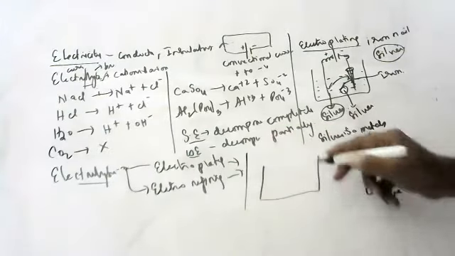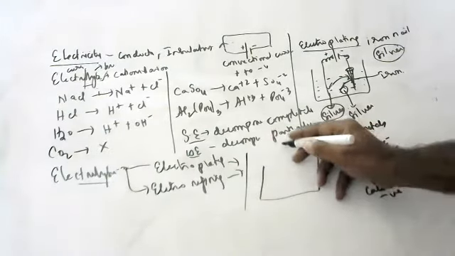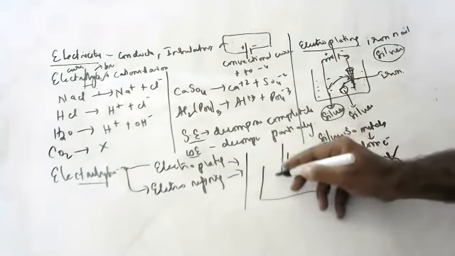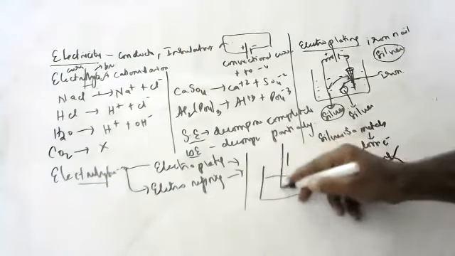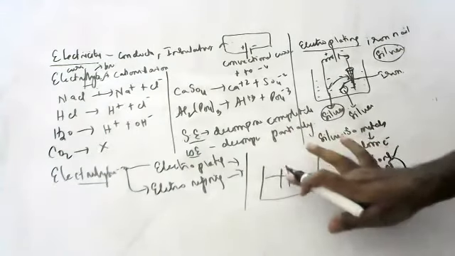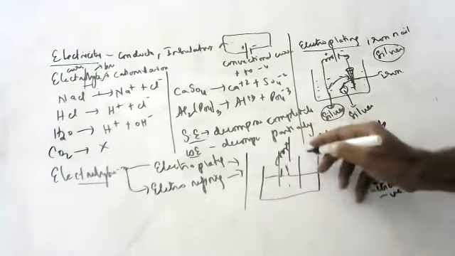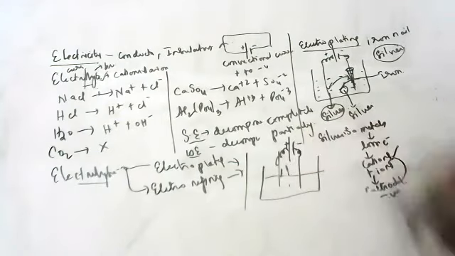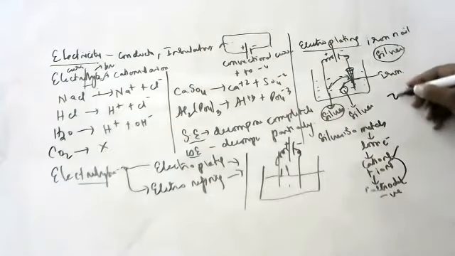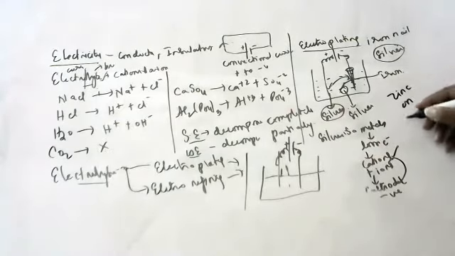No, sir, we didn't understand it. One more example. Okay, children, that thing which we connect to the positive terminal is called the anode. That thing which connects to the negative terminal is called the cathode. Suppose I want to galvanize, that is, coat zinc on aluminium. Coating of zinc is called galvanization.